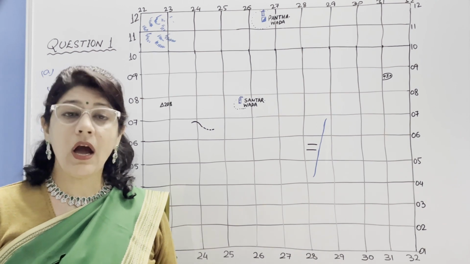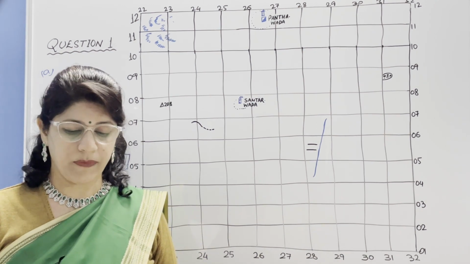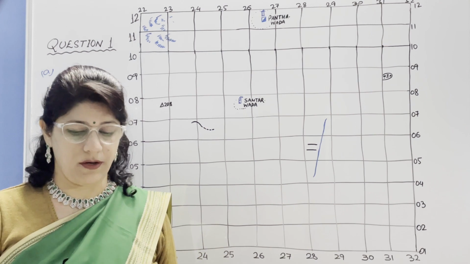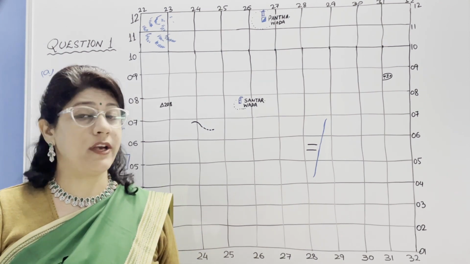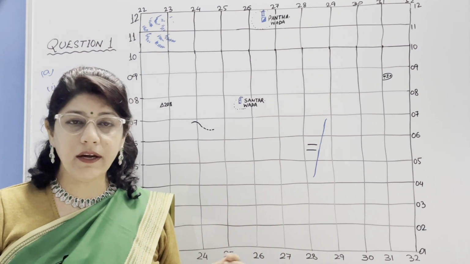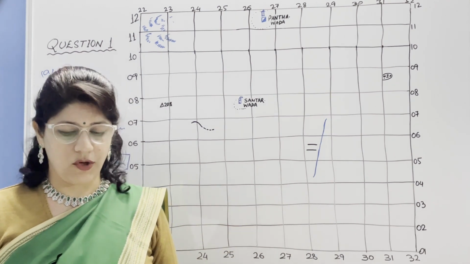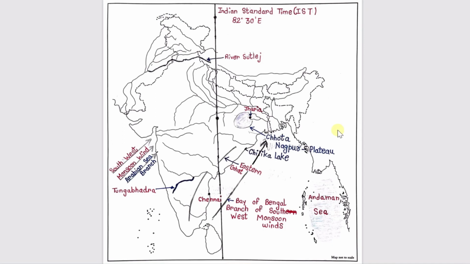It means it is an uncultivable area, not fit for cultivation. And you can say area of less rainfall. And you can also write underdeveloped area. One feature you need to give there. Our question number 2: on the outline map of India, mark and label the following.